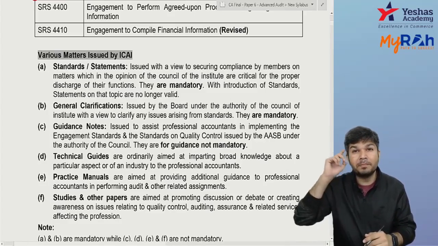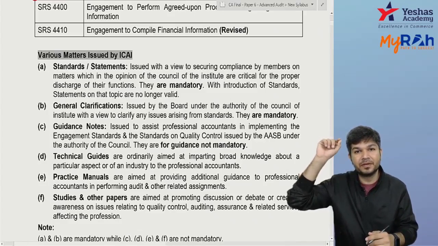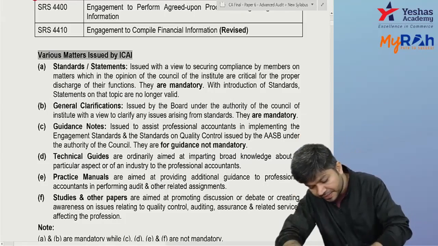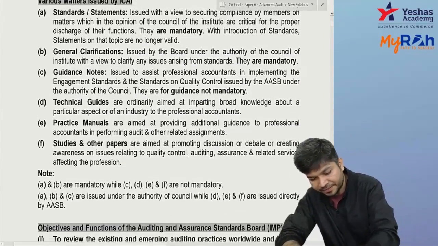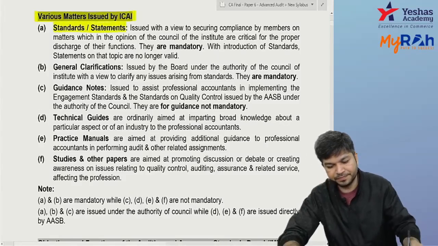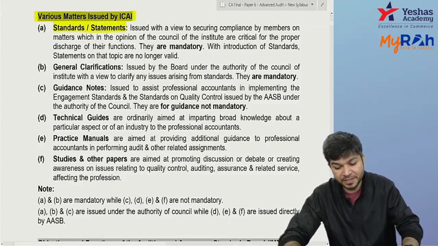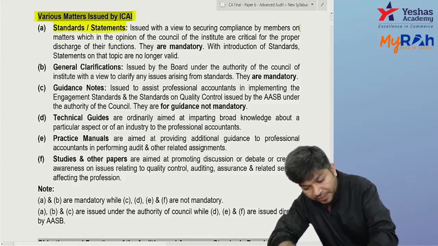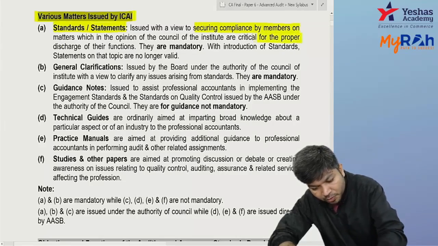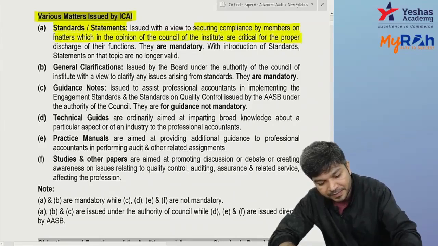So if you just recall, earlier there were statements. First of all, in 1964 they came up with 4 statements. After that standards came. So what are the various things which are issued by ICAI? One, they issue standards or statements. This is for securing compliance by members on matters which in the opinion of council are critical for proper discharge of function.